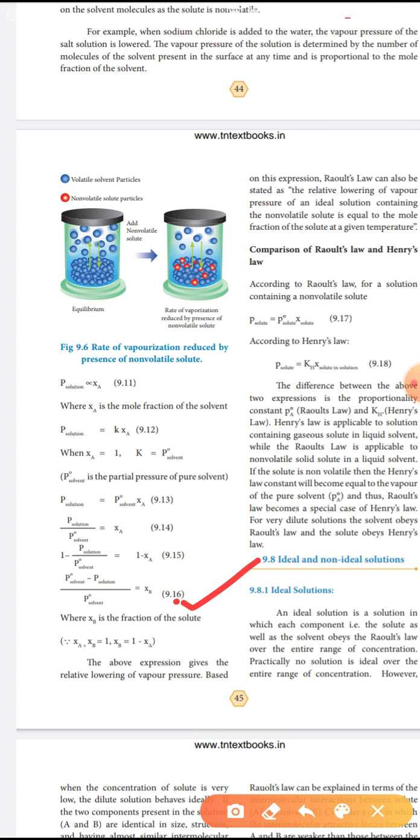Next, let me compare Raoult's law and Henry's law. According to Raoult's law, for a solution containing a non-volatile solute, the partial pressure of the solute equals P naught solute into X solute.